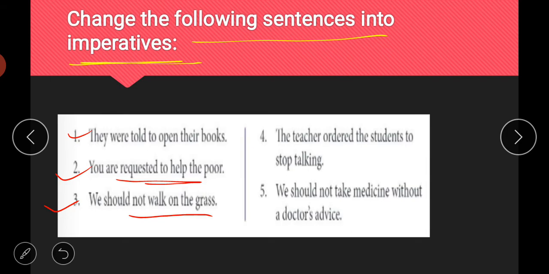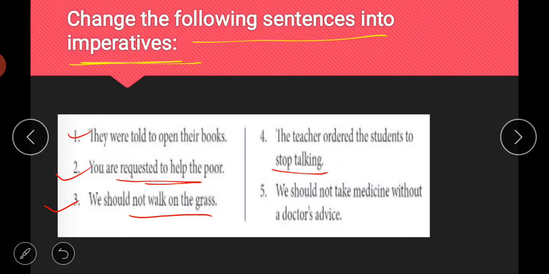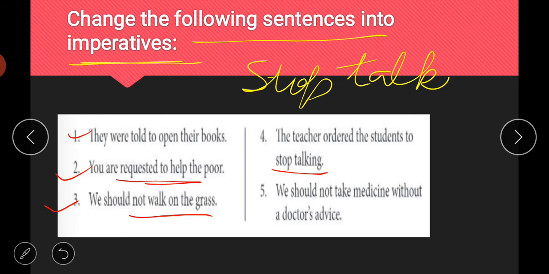Next is, the teacher ordered the students to stop talking. If the teacher says, teachers don't say it like this, teachers order the students not to talk or stop talking. Teachers simply say, stop talking. We say this word with emphasis, and that is why we put an exclamation sign at the end of this sentence.